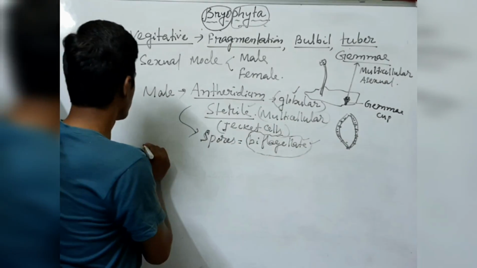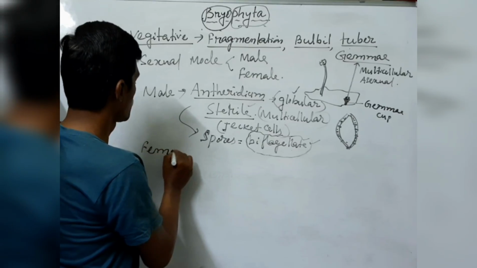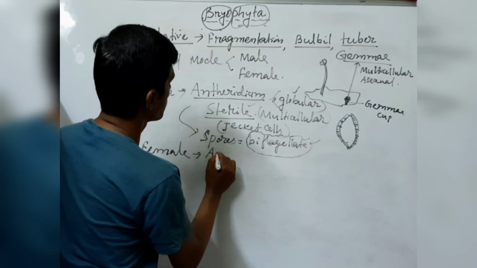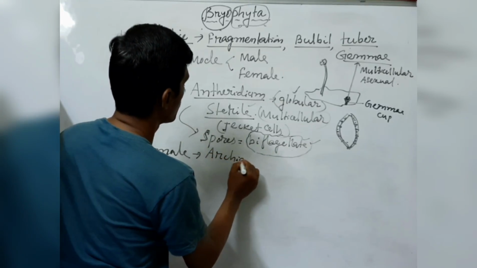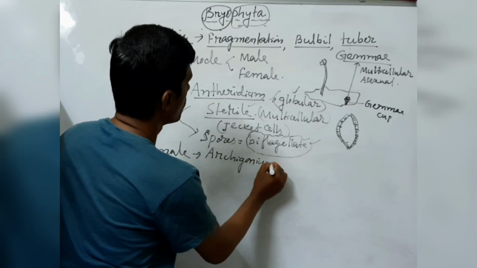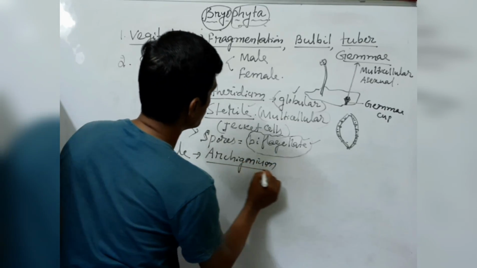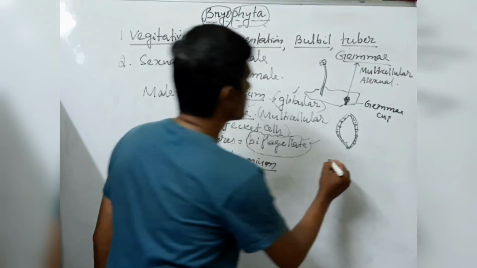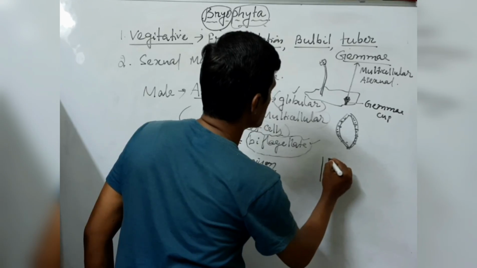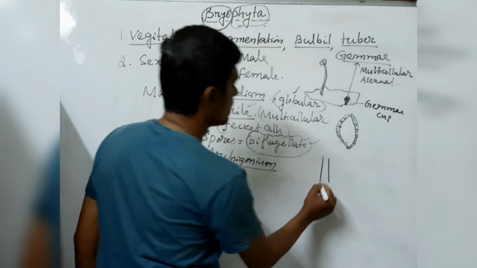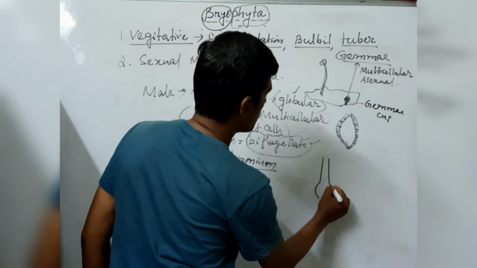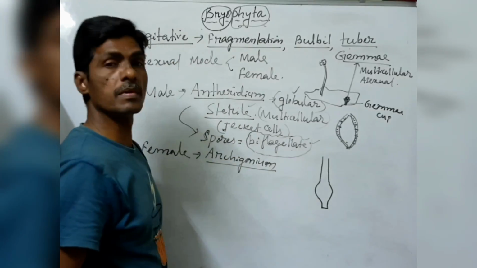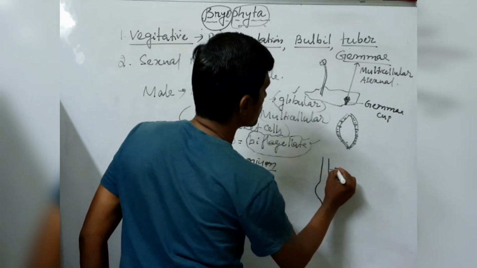Now comes the female. The female sex organ of Bryophyta is called archegonia. Singular, we can say archegonium; plural, archegonia. The archegonium consists of the neck-like structure first, and then the venter, where the ventral canal cell lies. This part is called the neck.